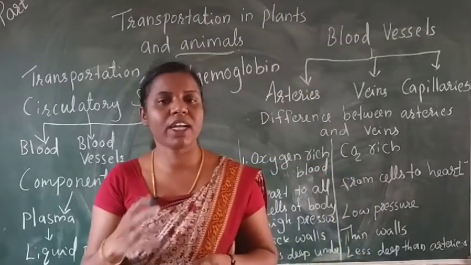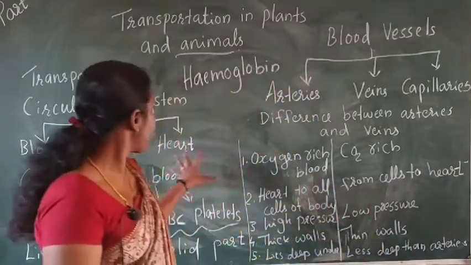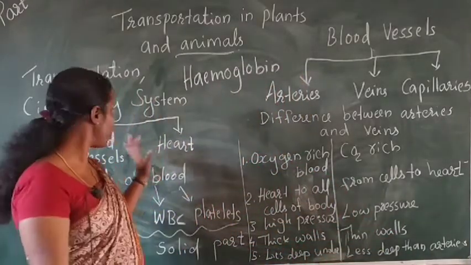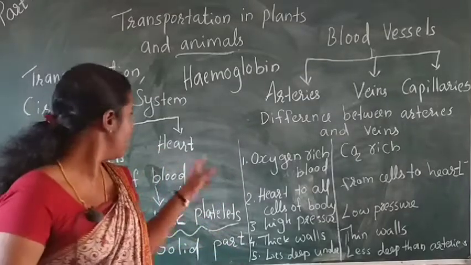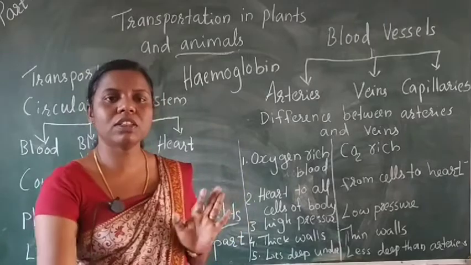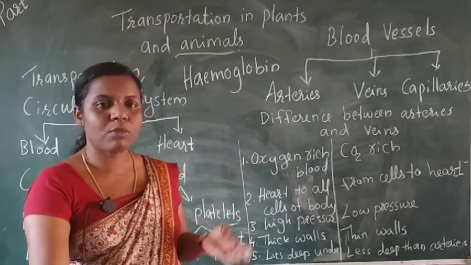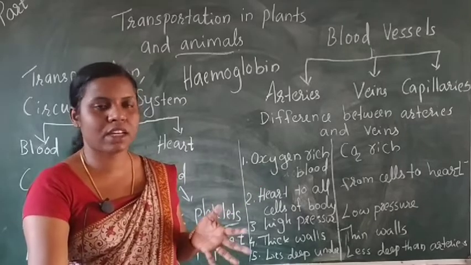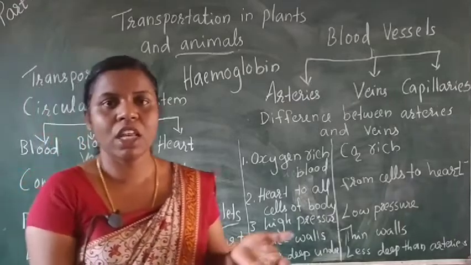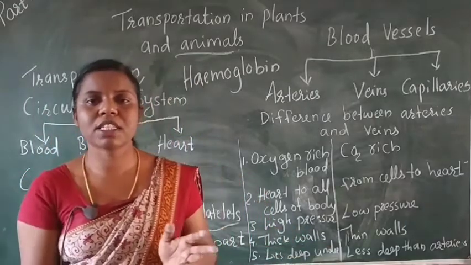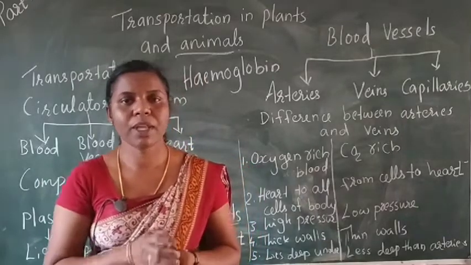Then blood fights against disease. These are the main points of blood. That means, once more, our circulatory system consists of blood, blood vessels and heart. What are the components of blood? WBC, RBC, platelets and plasma. Our blood contains solid and liquid parts. The liquid part is plasma; the solid parts are WBC, RBC and platelets.